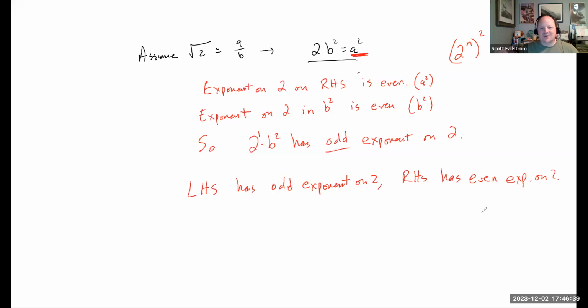But what's the problem with that? These are equal. And if they're equal, then the fundamental theorem of arithmetic says your exponents must be the same. Exponents must be the same.